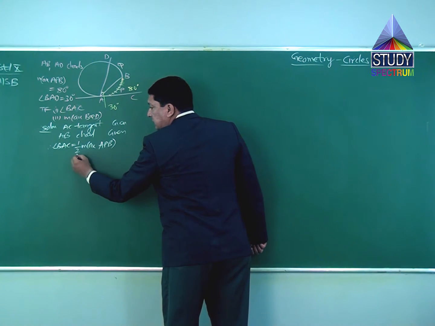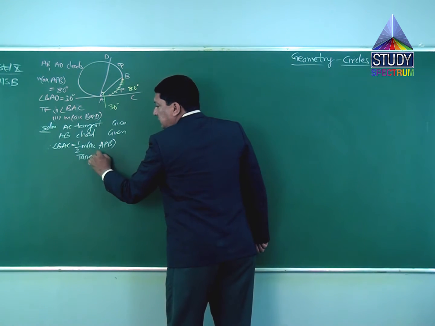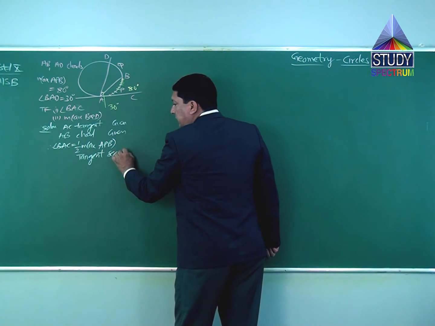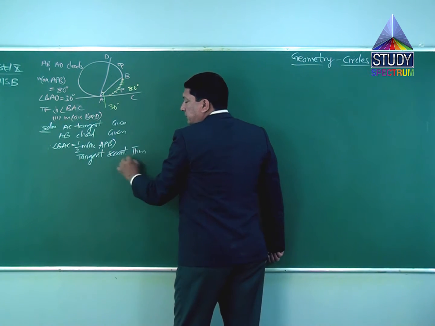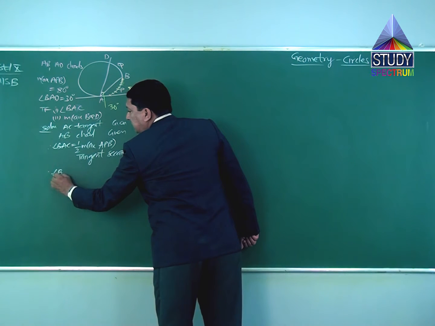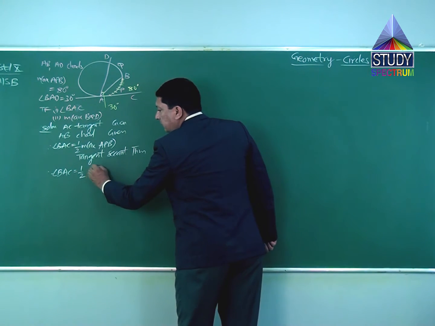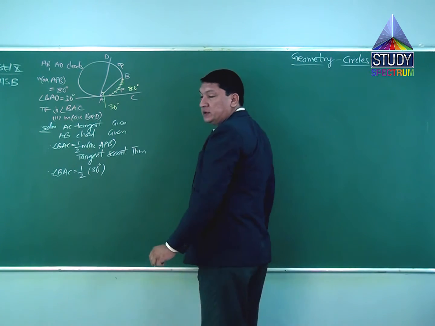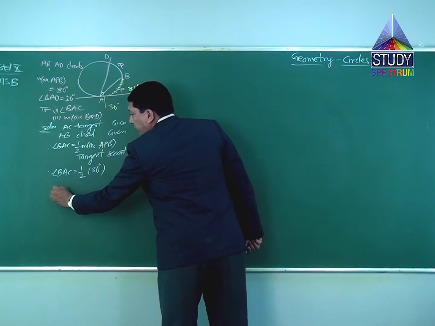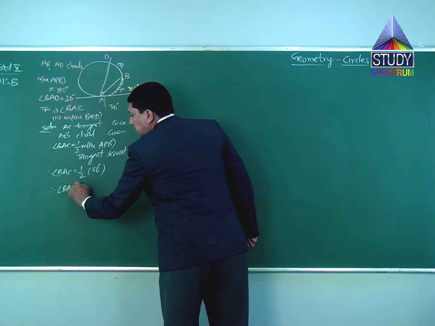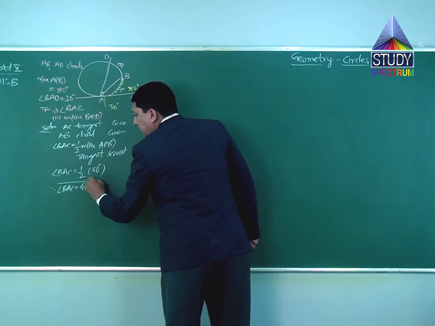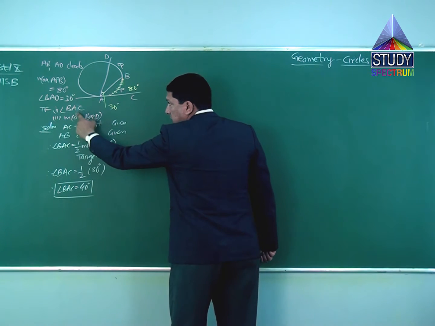The reason for this is the tangent secant theorem. Therefore, angle BAC is equal to half of 80 degrees. Arc APB is given to us as 80 degrees. Therefore, angle BAC is equal to 40 degrees. This is the first answer.